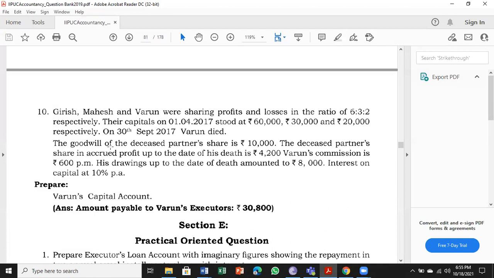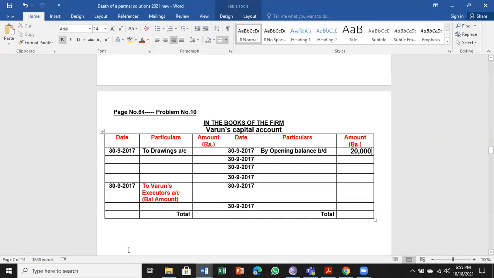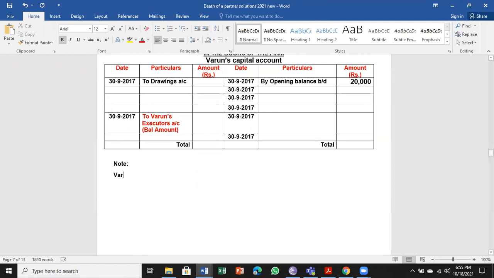Next, goodwill of the deceased partner's share is 10,000. Now we will see about the note. Varun's share of goodwill is given, that is equal to rupees 10,000.